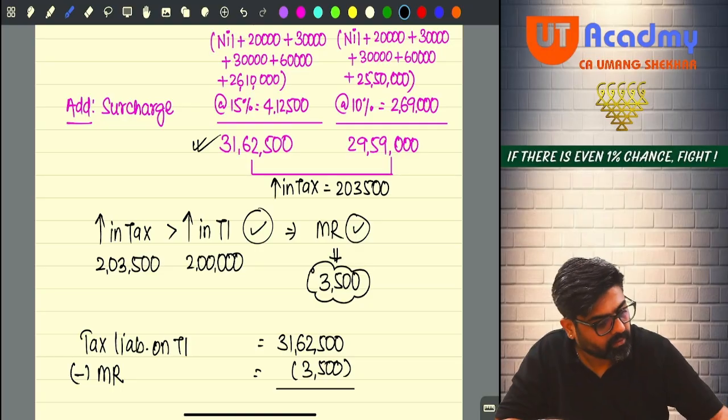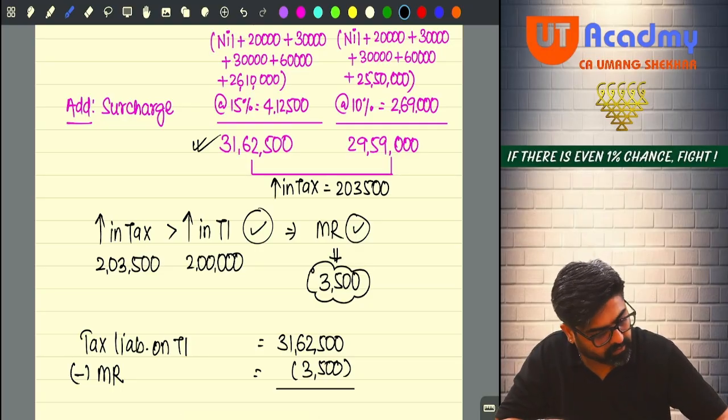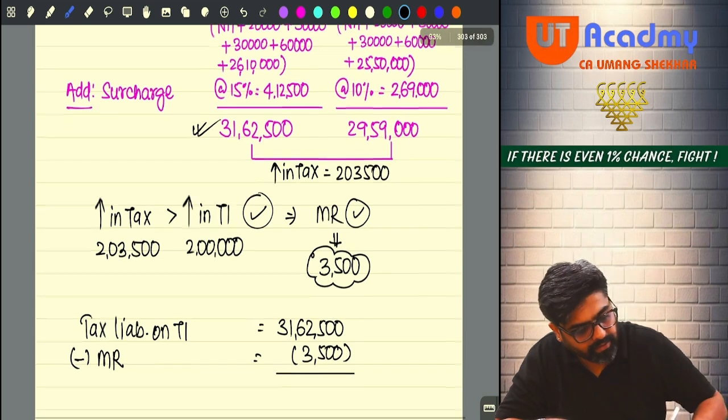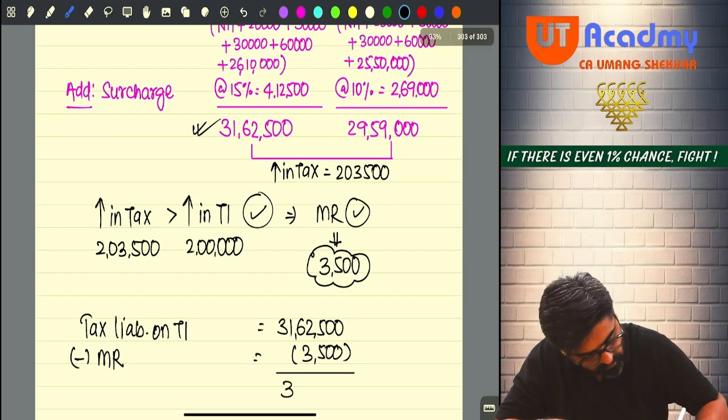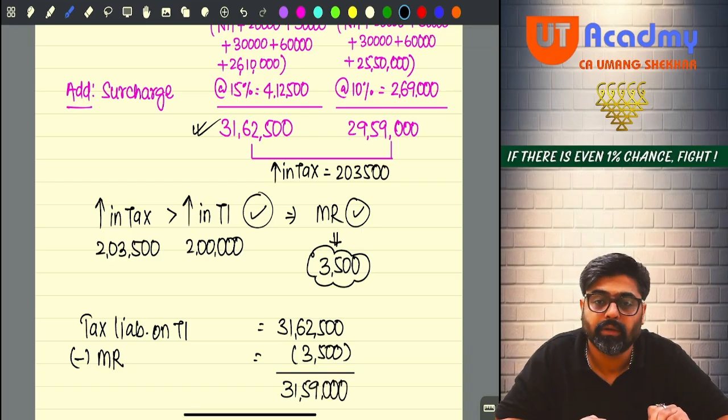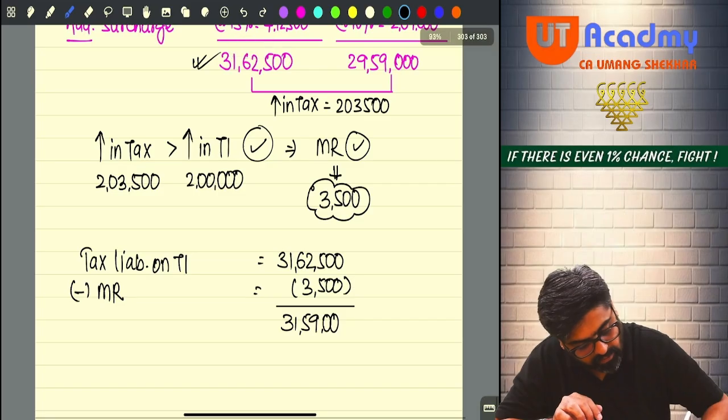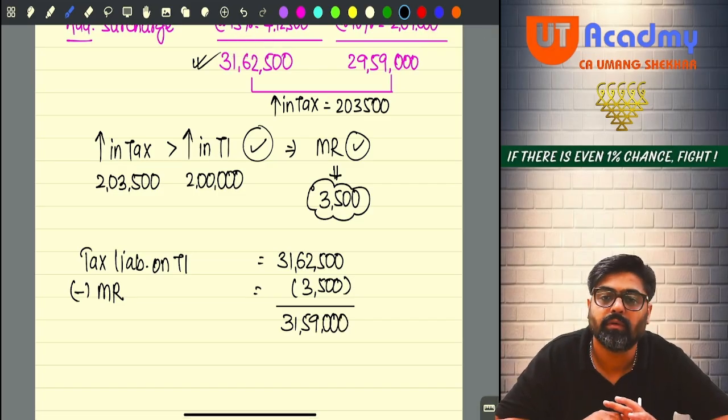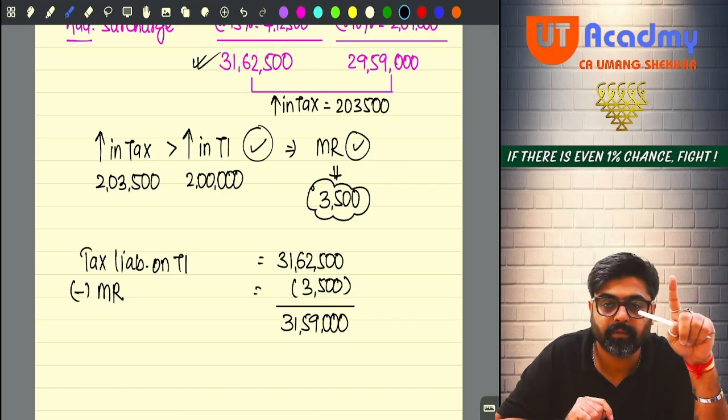So 31,62,500 minus 3,500, you are going to get 31,59,000. Everyone got this?